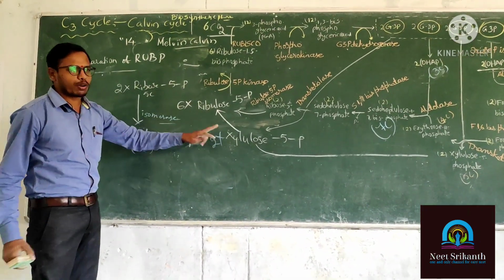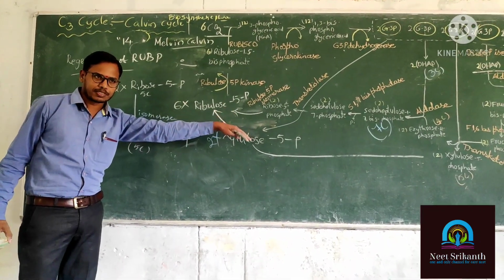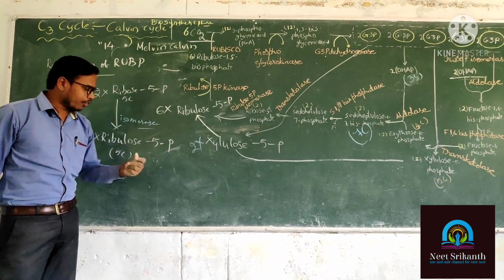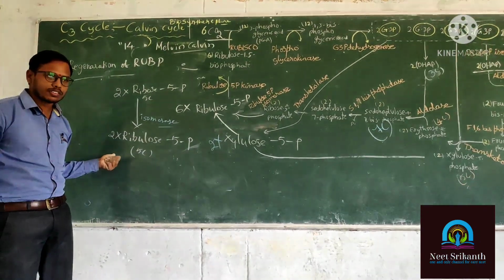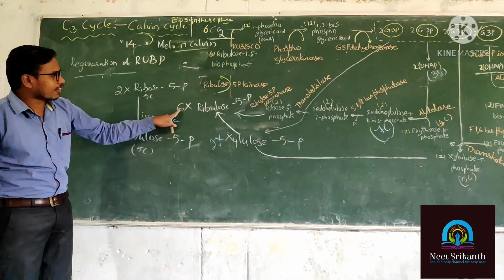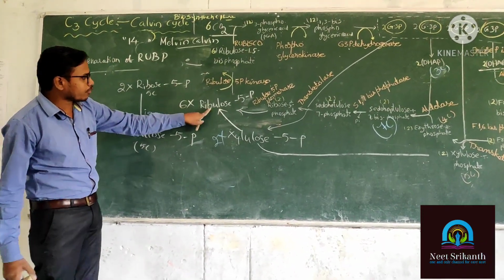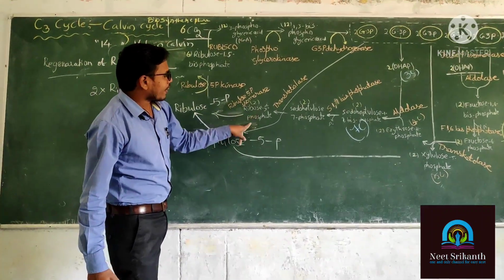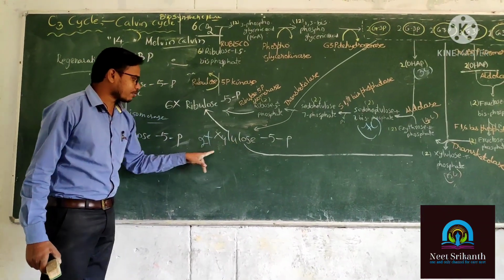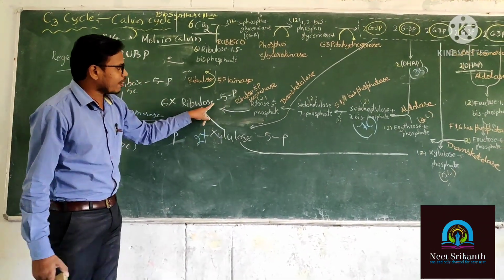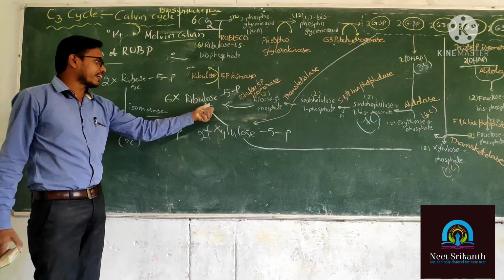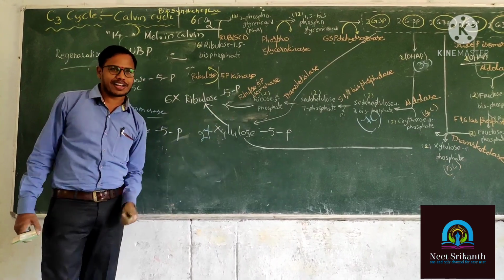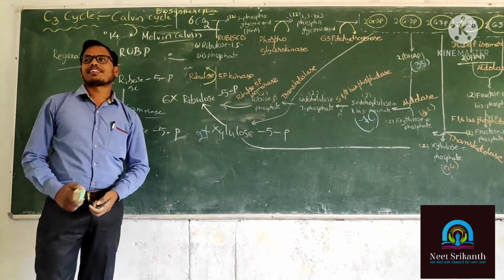Here already 4 ribose phosphates are there from the last reaction. In the previous reaction, how many were produced? 4. Here how many are produced? 2. 2 plus 4 is equal to 6. That's why I am writing here 6. 6 molecules of ribose 5-phosphate coming from xylulose 5-phosphate and ribose 5-phosphate. Xylulose is epimerization. Ribose is isomerization. So finally we are getting 6 molecules of ribose 5-phosphate. Understood? Listen, this is the last reaction.